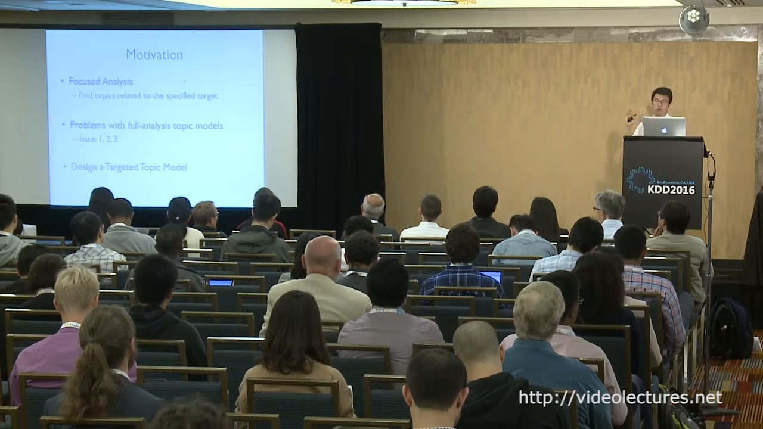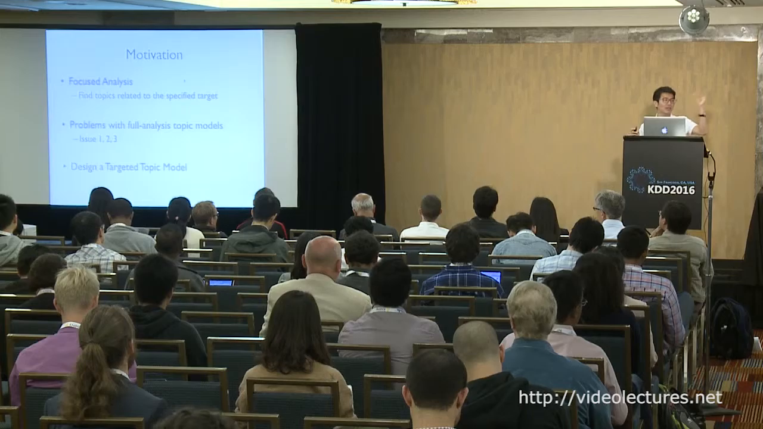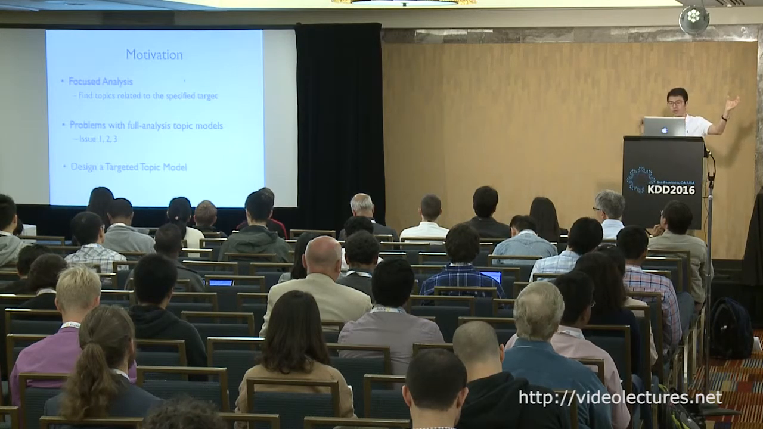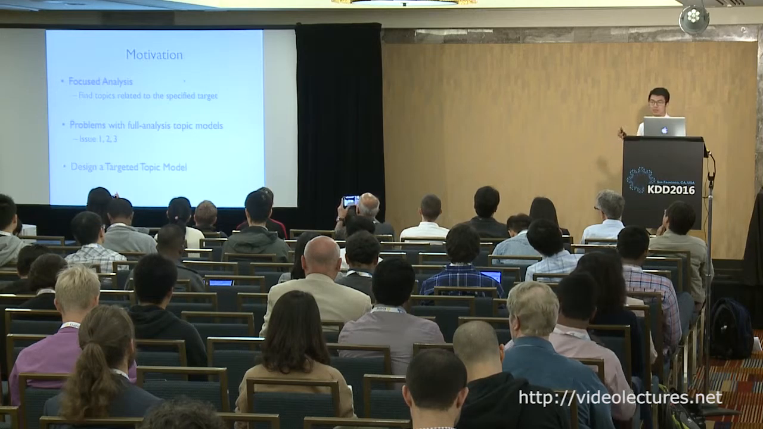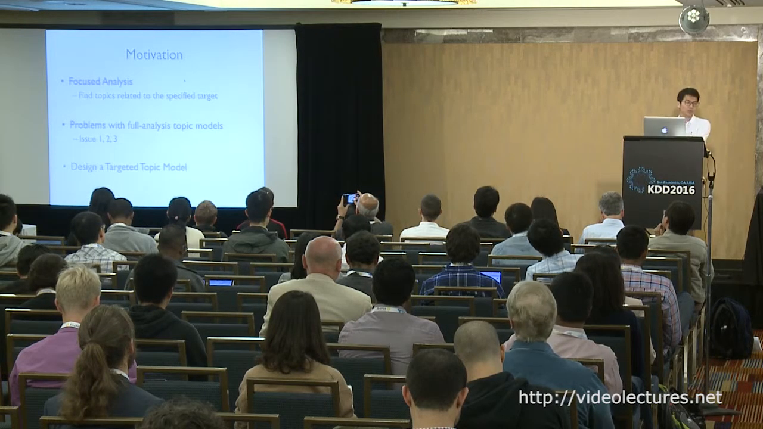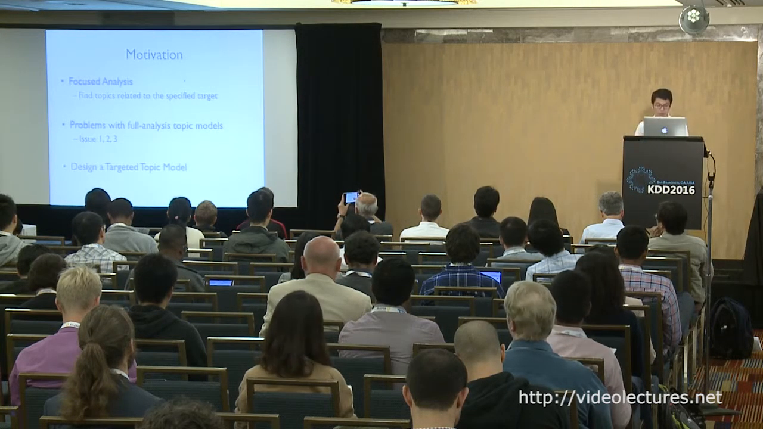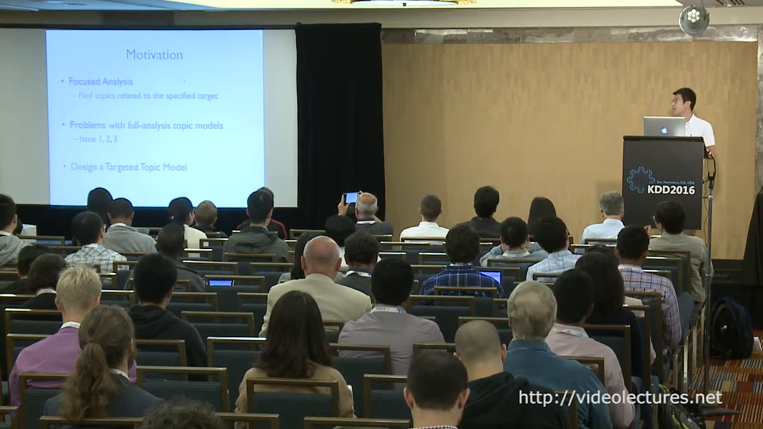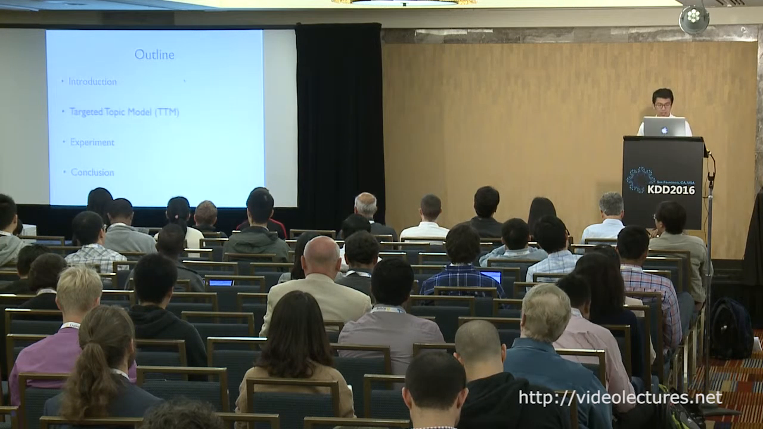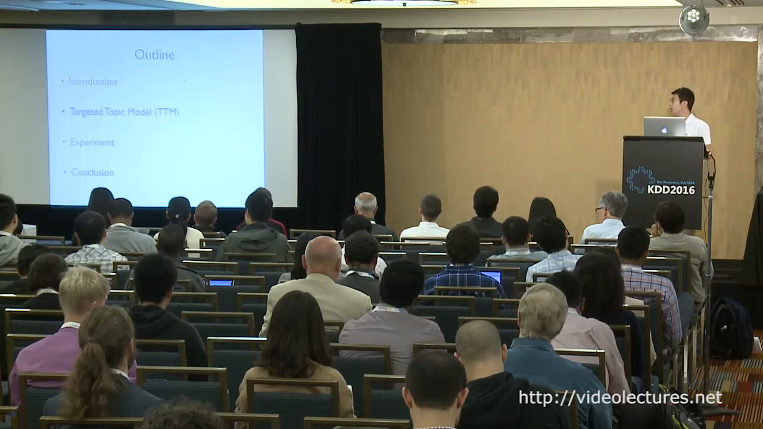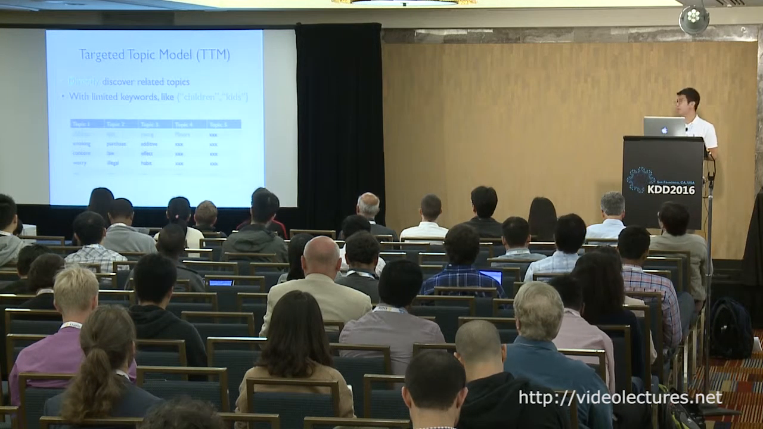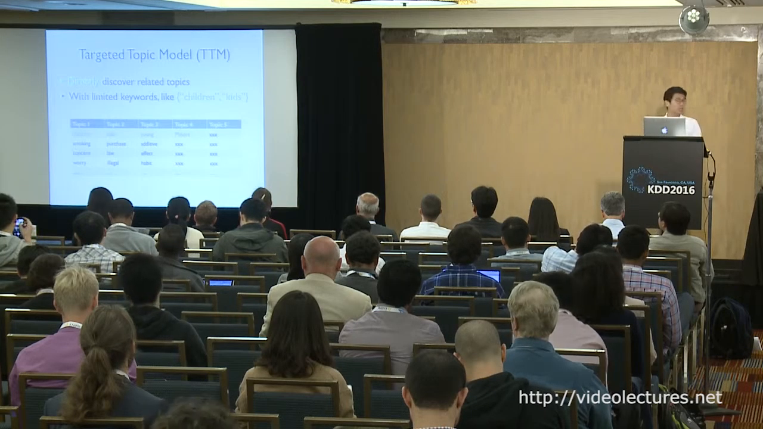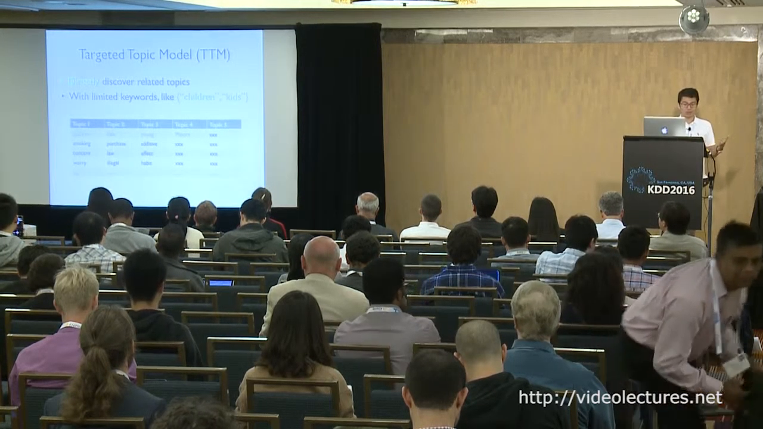So this is how we want to address this problem. First, we want to do the focus analysis. That is, given a target like children, we want to find the related topics. But existing topic models have problems, like issue 1, issue 2, issue 3 that I introduced before. So we designed a new model to tackle this task, called the Targeted Topic Model, TTM. It can directly discover related topics with just limited keywords like children and kids.